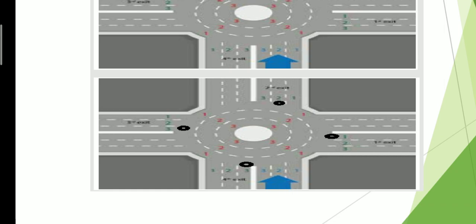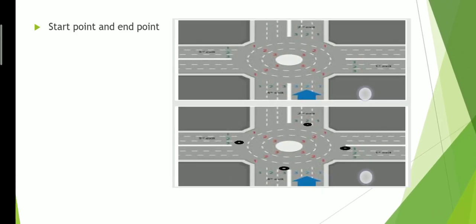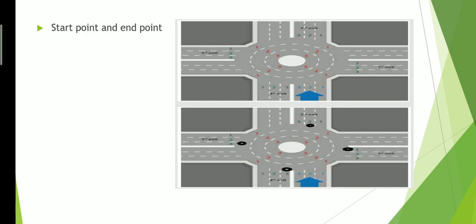For the third exit, lane 3, and the fourth exit also 3. You can remember it like that: 1 is 1, 2 is 2, 3 is 3, and 4 is also 3. That is the exit point, the end point.